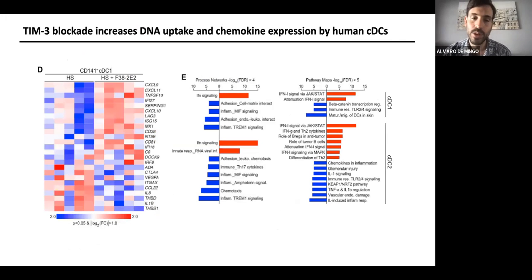So when we validated all the results with the mouse and the splenic dendritic cells for the mouse and dendritic cells from the bone marrow, we wanted to translate these results into humans. So that's why we started to repeat the similar analysis, but isolating dendritic cells from healthy donors. We were able to see that repeating the same treatment with the heat shock, we also had an increase in the CXCL9, 10, 11, and the type 1 interferon signaling.